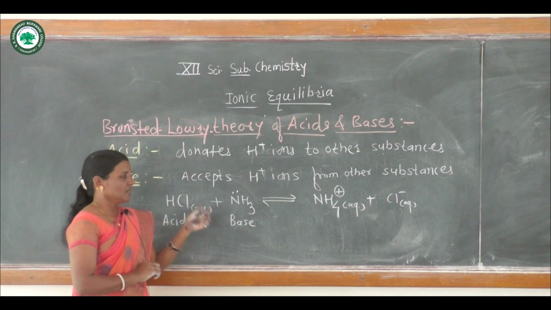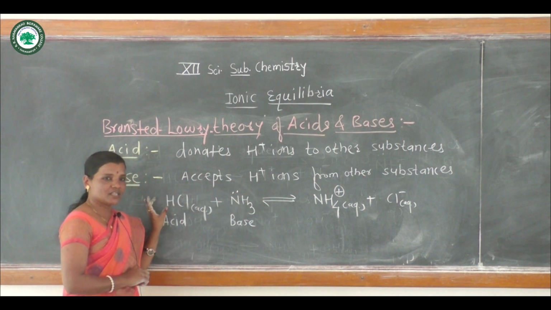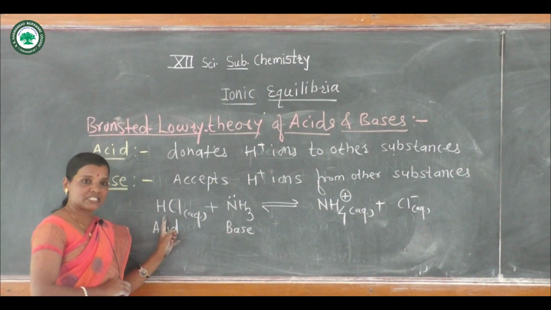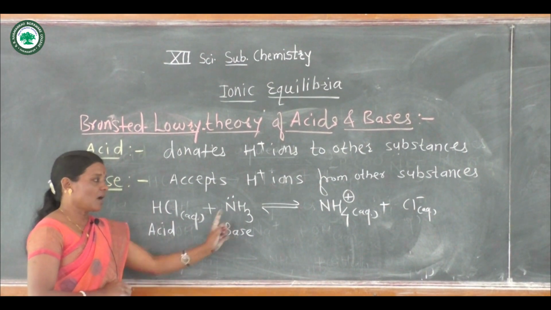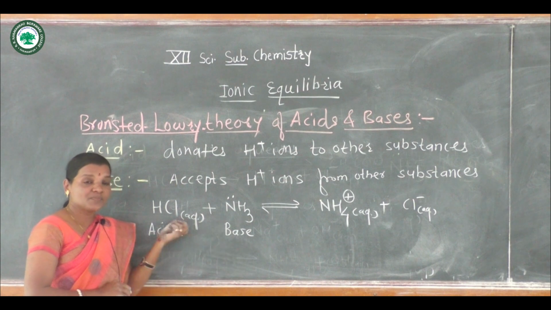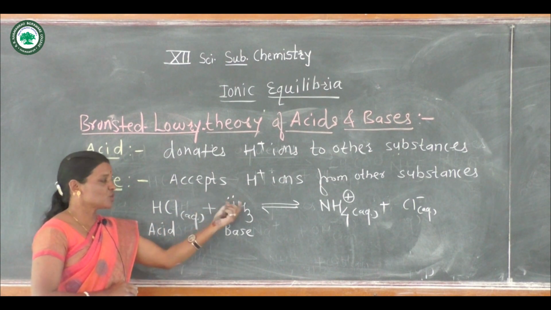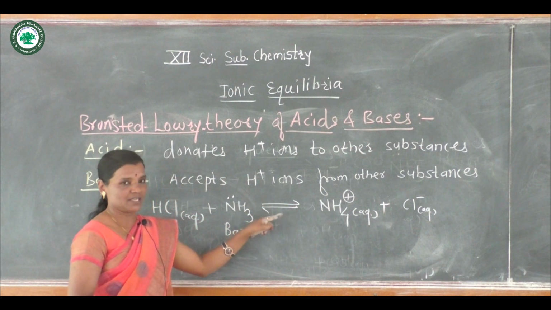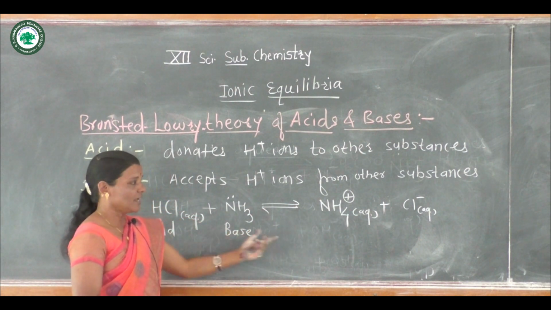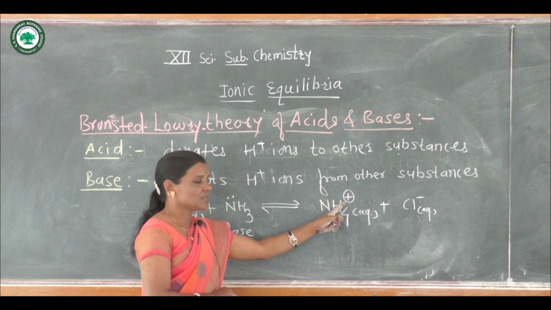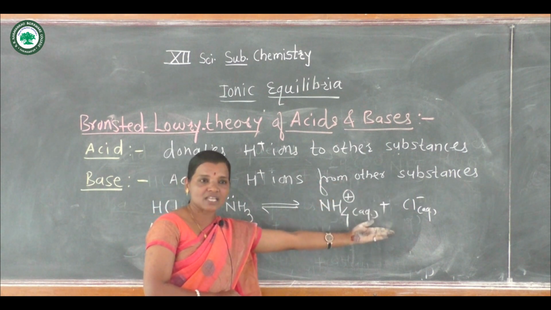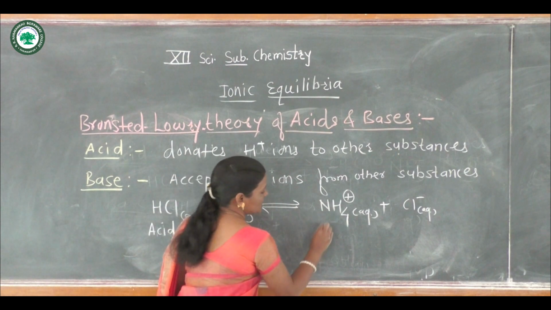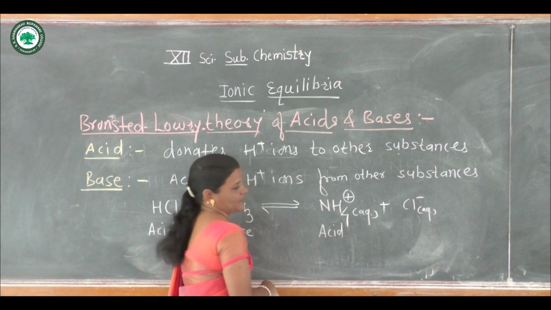Now here in the forward reaction, HCl donates H plus ion to ammonia, so HCl acts as acid. Ammonia accepts H plus ion from HCl, so it acts as base. But in the backward reaction, NH4 plus donates H plus ion to Cl minus ion, so NH4 plus acts as acid.